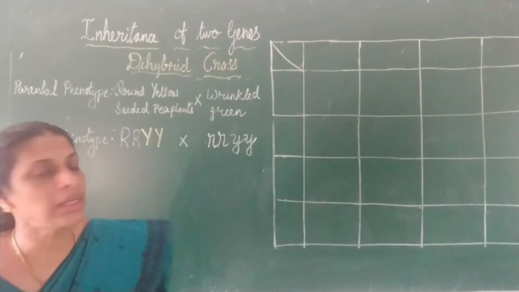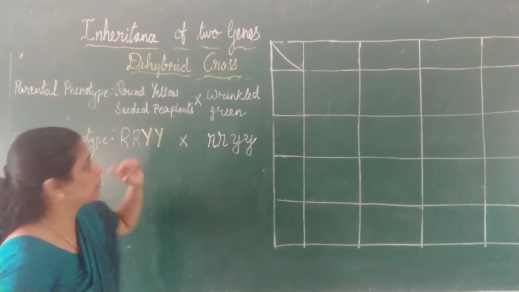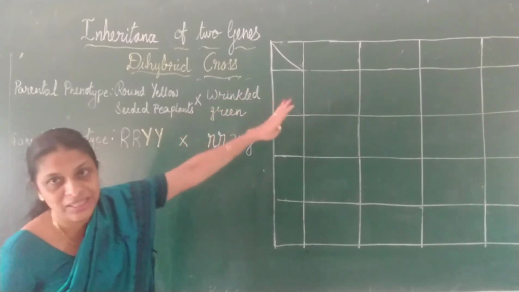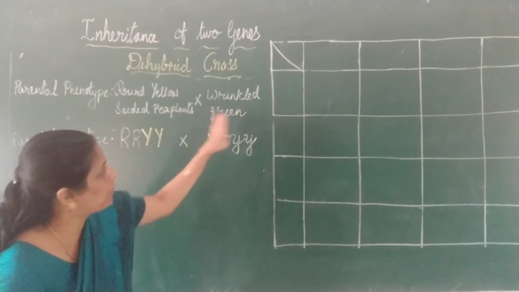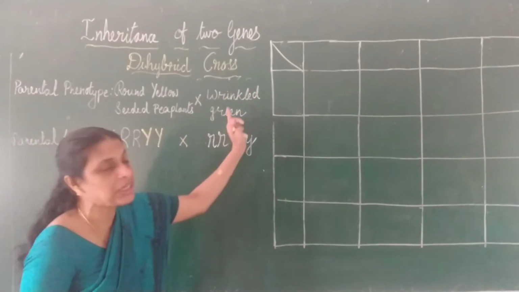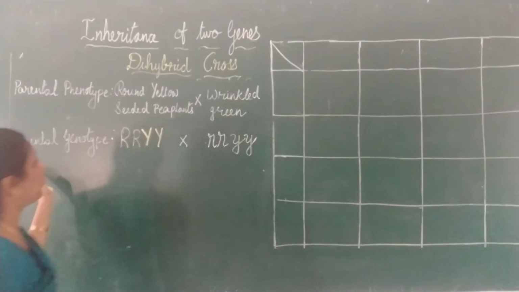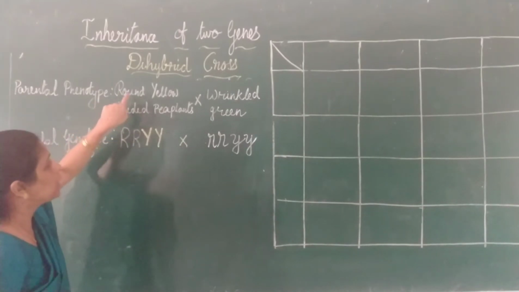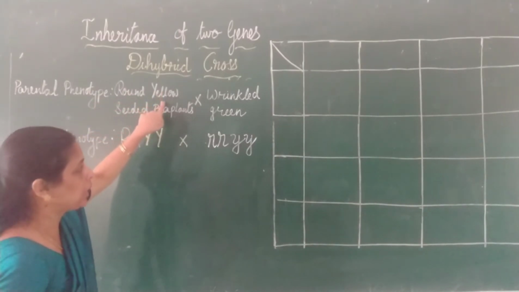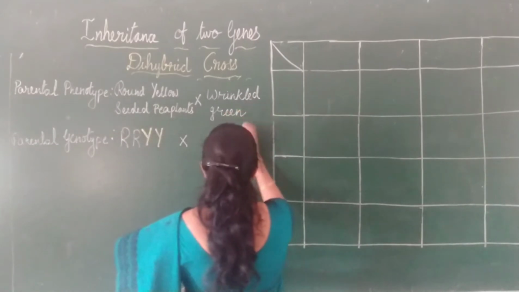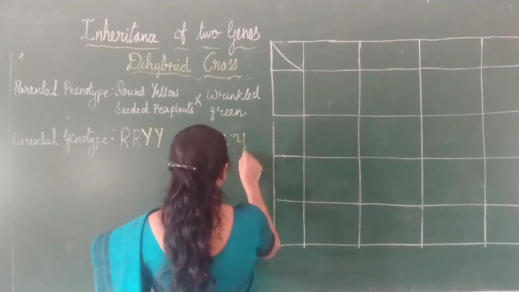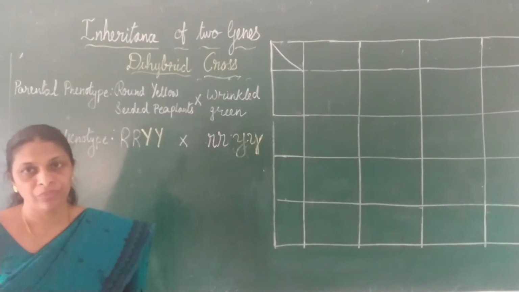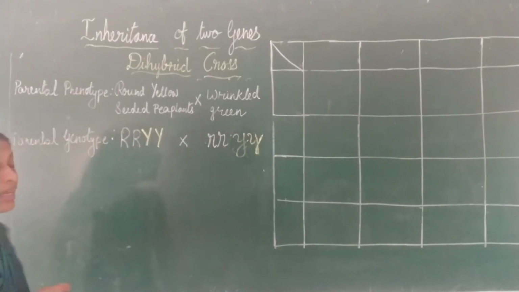Hope it's clear. So these are the genotypes of the parent. Here you have to write round yellow seeded pea plants, and here wrinkled green seeded pea plants. Since I don't have the space over here, I have rubbed it. Capital R represents round, and capital Y represents yellow. Here wrinkled is small r, and for green we have taken small y. Hope it's clear.